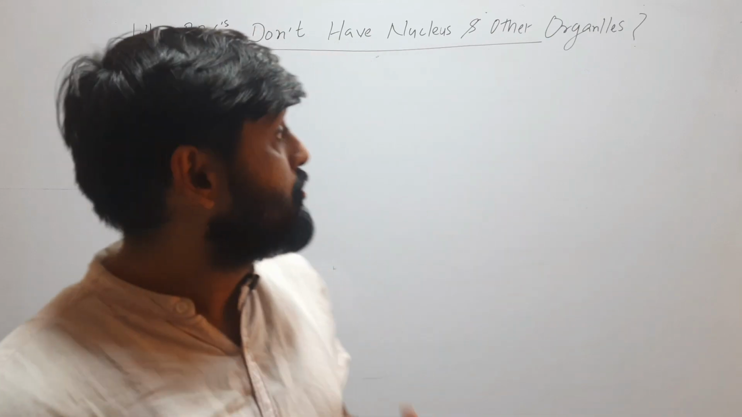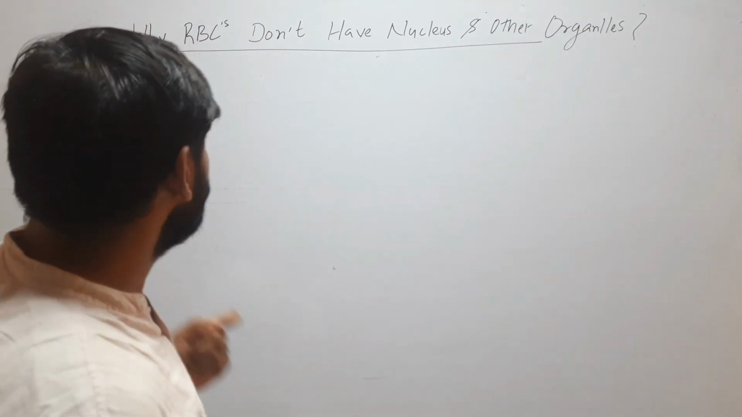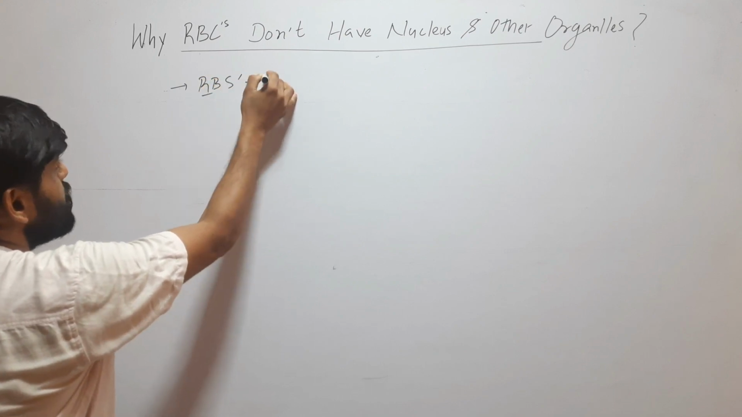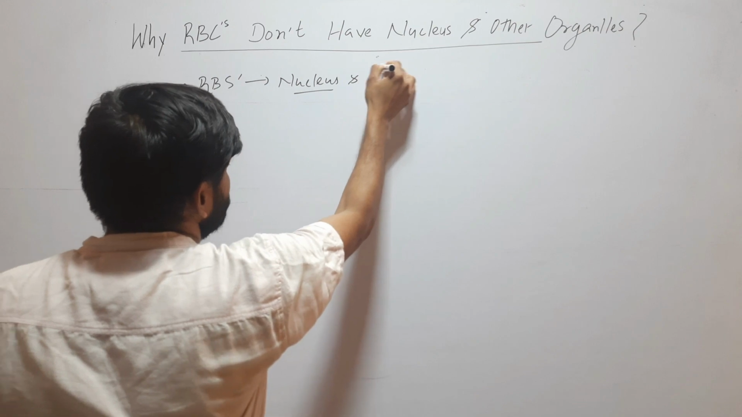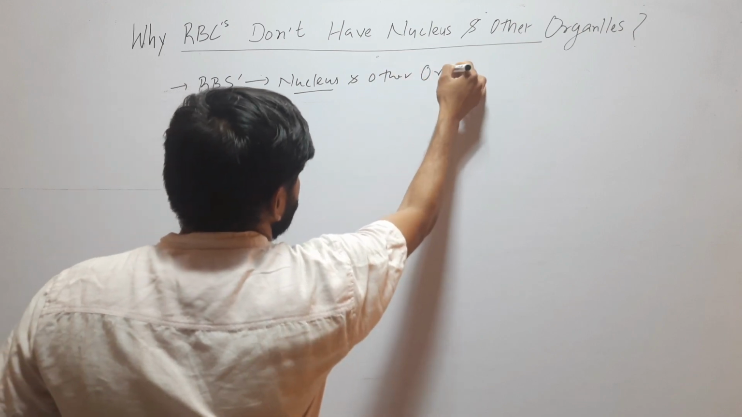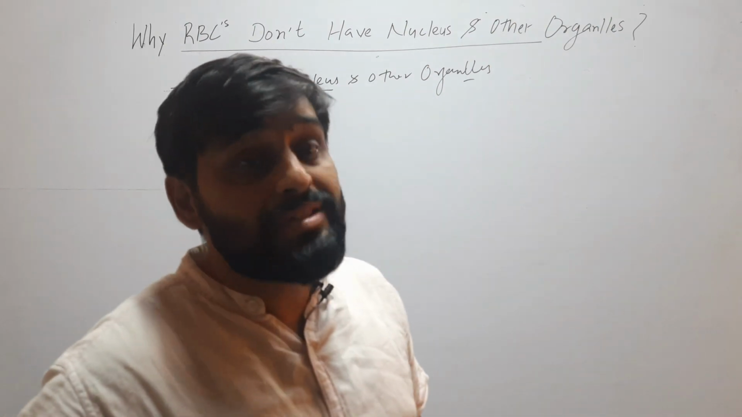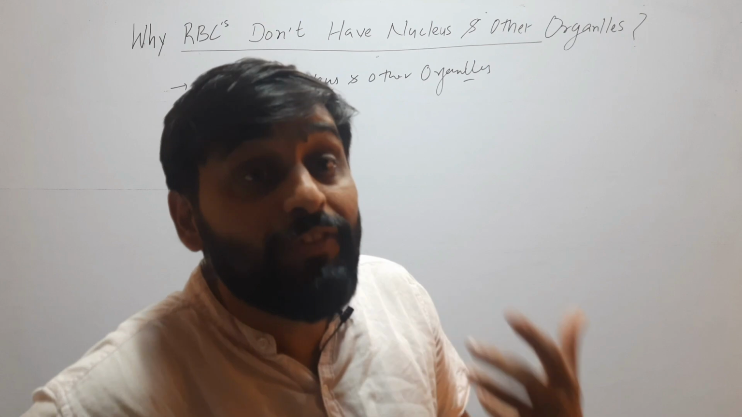In this video, we will know why RBCs don't have nuclei and other organelles. We know that in case of mammals, RBCs don't have a nucleus and other organelles. Why is it so? It is so because they have lost their nuclei and organelles in the course of evolution.